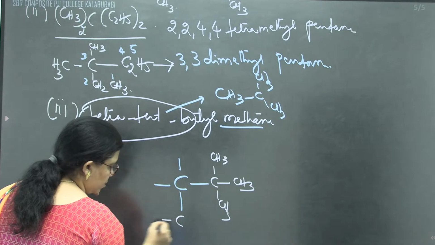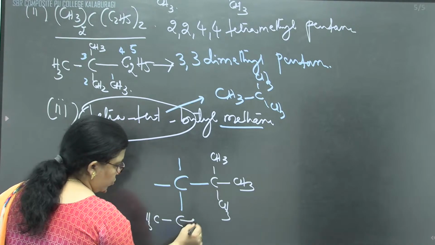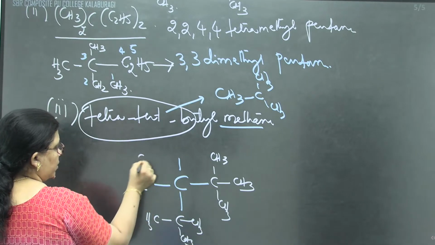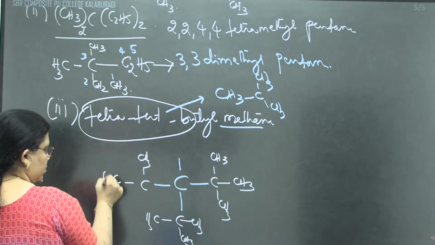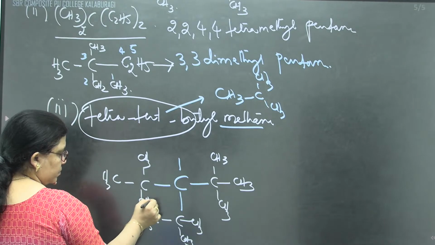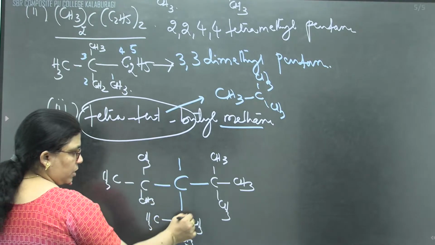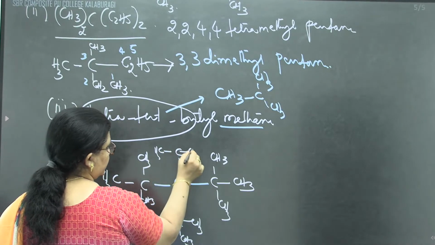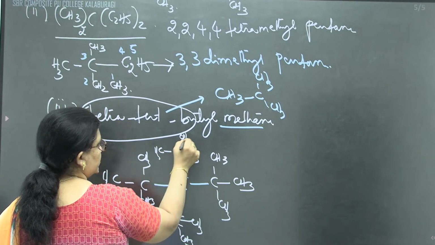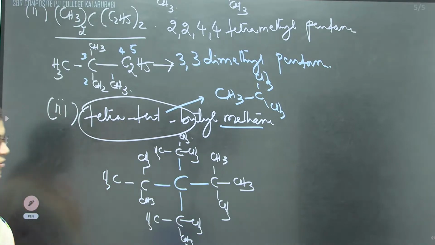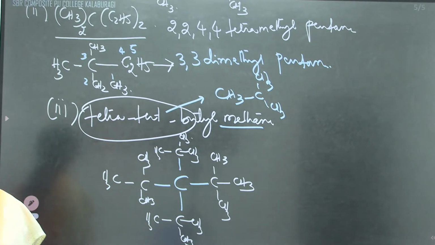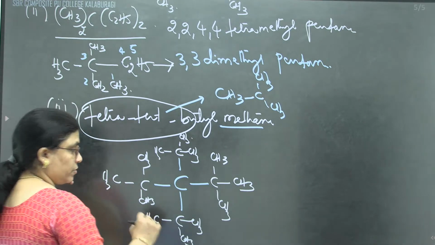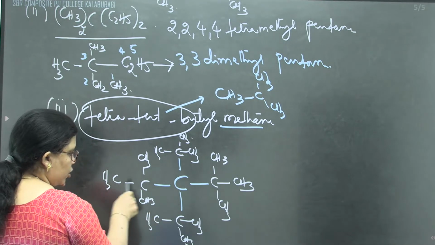Same way, 1, 2, 3, 4. Like that 4 are there. Correct? 4 sides are there. Is it visible? Okay. 4 sides we are going to write this one. Now we have to decide the parental chain.